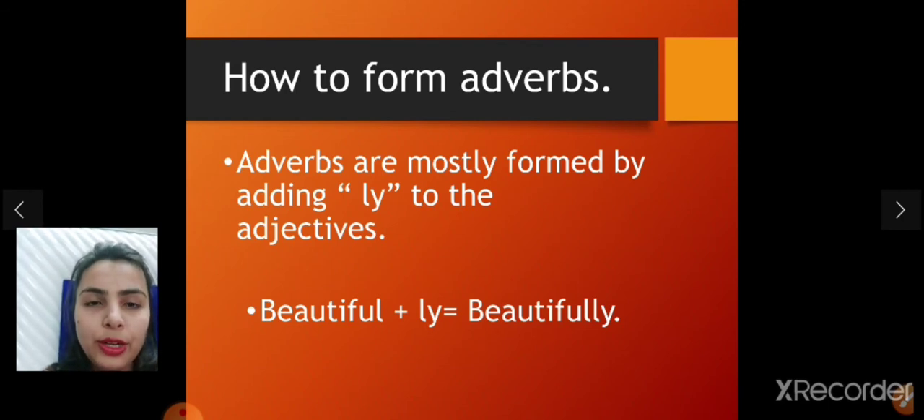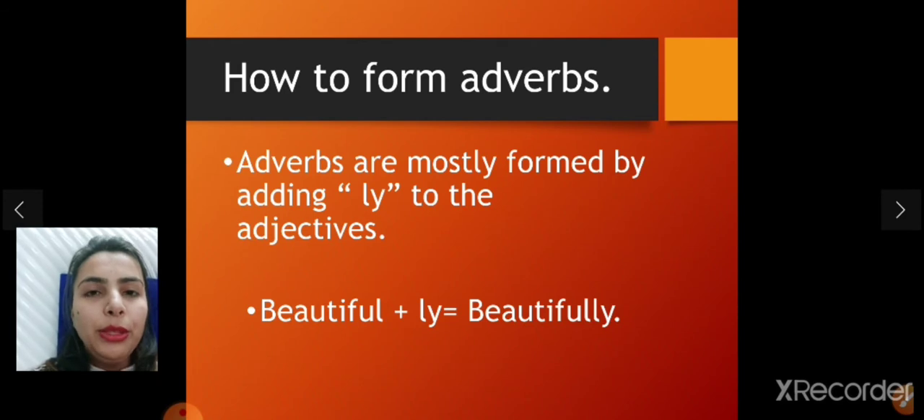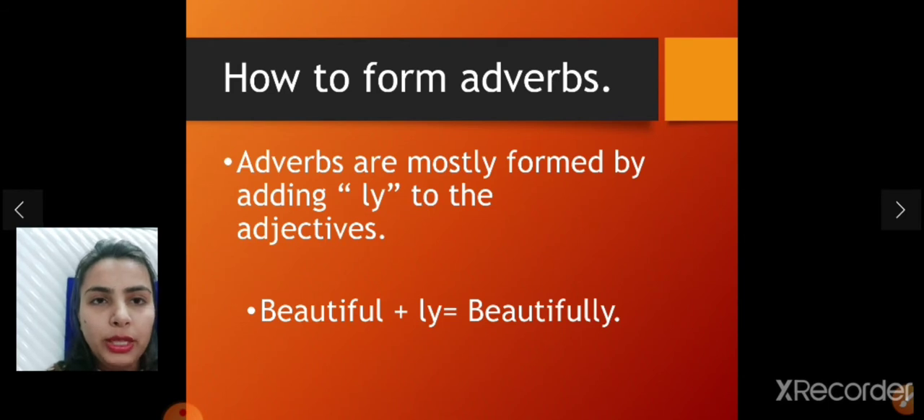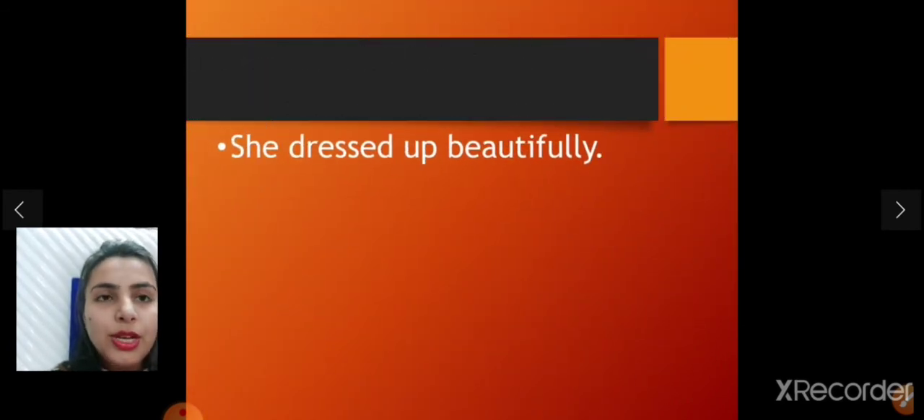Beautiful is an adjective, and when we add ly to the adjective, that means when we add ly to beautiful, it becomes beautifully. Whenever we join ly to adjectives, it becomes an adverb. Now see the next. She dressed.